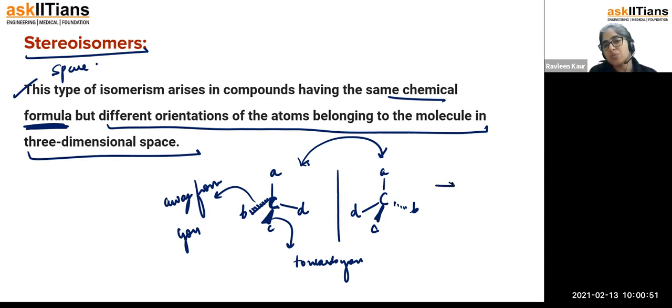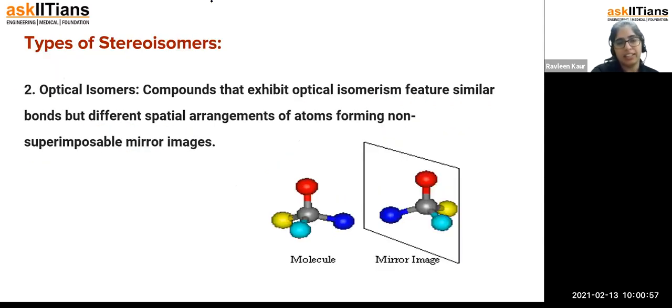This kind of isomers is called optical isomers, and these two are mirror images of each other. Let us understand this optical isomerism, which I was just teaching. We can see I made these four structures now. You can see the mirror image of red is this, red, this, and one is away, and this one.